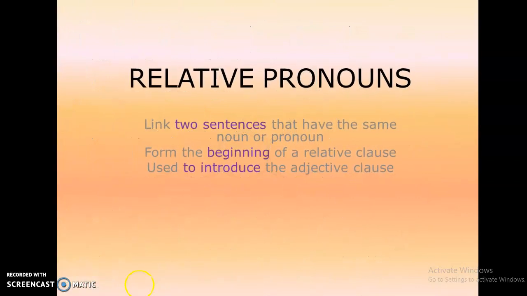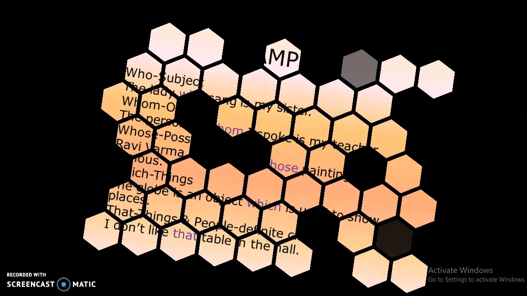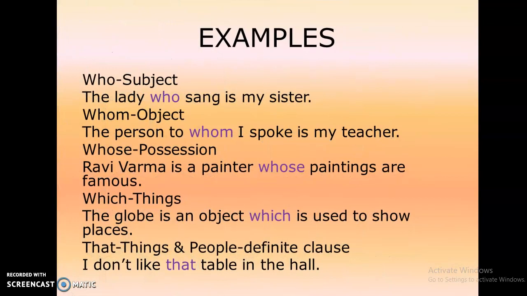What are relative pronouns? They are used in two sentences that have the same noun or pronoun. They are used to form the beginning of a relative clause. They are used to introduce the adjective clause. Let us see what the relative pronouns are. They are who, which refers to subject, whom refers to object, whose refers to possession, which refers to things, that refers to things and people with definite class.